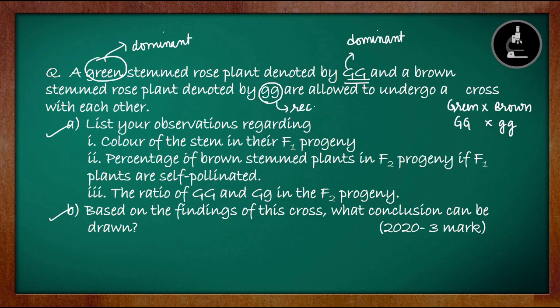We know that the color of the stem in the F1 progeny will be the dominant color, because in F1 progeny always the dominant character is seen. So without even performing the cross, we can say this, but we will perform the cross to understand it in a much better and clearer manner. So we'll perform the cross.